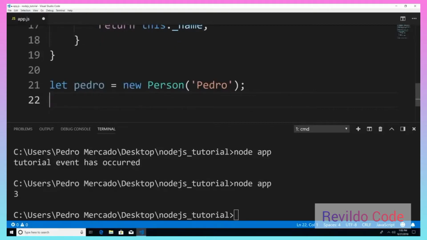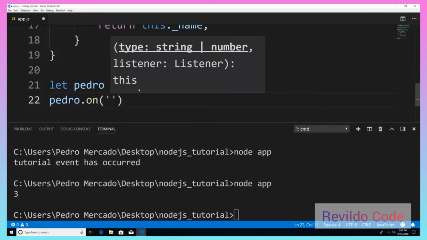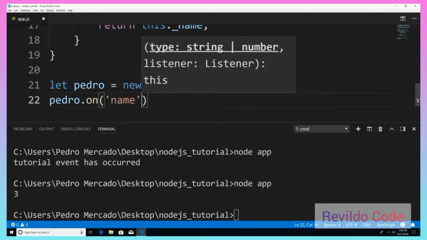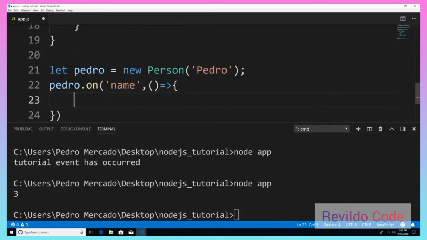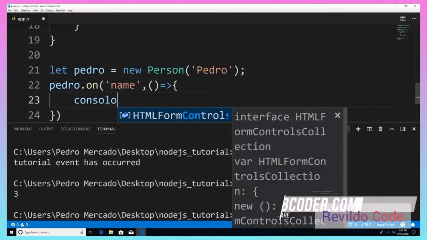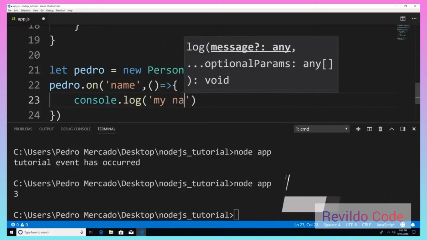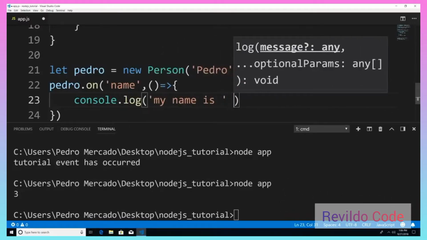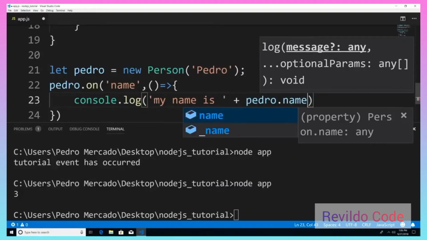So now I can add a listener to the pedro object. So I could just say pedro.on. And I'm just going to call it name. And we're going to pass in our function. And I'm just going to print out my name is so-and-so. So I'm just going to say console.log my name is, and we're just going to say pedro.name.